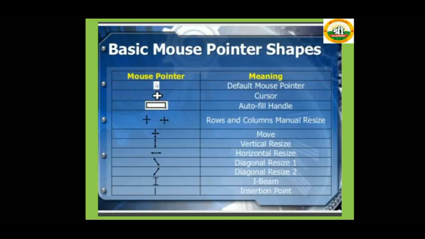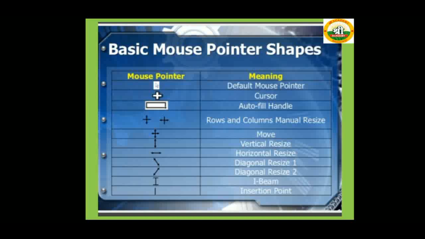Basic mouse pointer shapes. When you work in MS Excel, there are many different types of mouse pointer shapes. What is the meaning of each mouse pointer shape? First, the default mouse pointer. Second, the plus sign, which is the shape of the cursor.